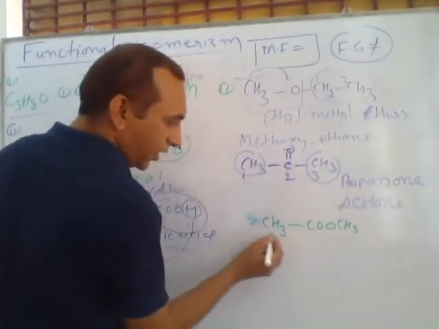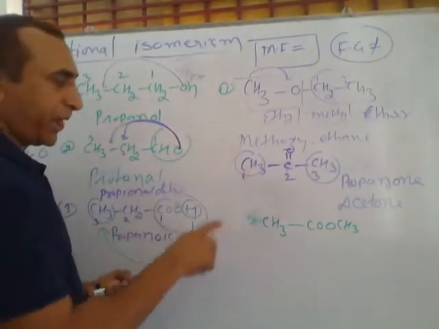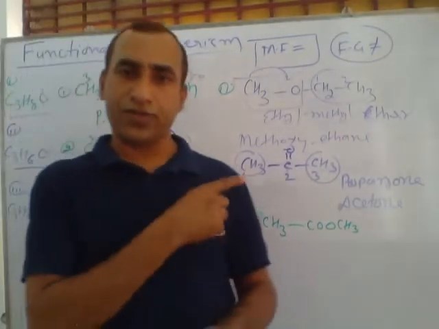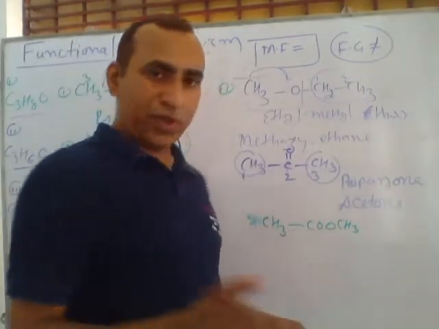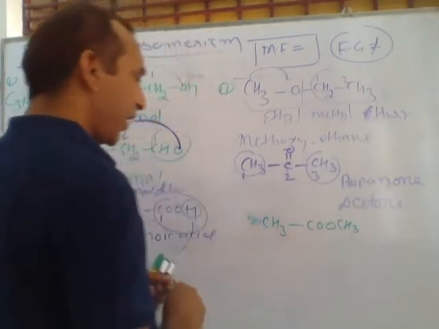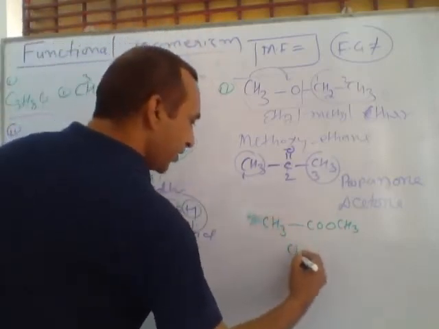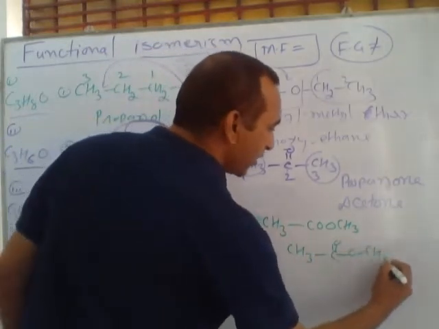The hydrogen came here and CH2 converted into CH3. Now this is actually called ester. In ester, the COO group is present between two CH3. Here its structure is this type: CH3, C double bond O, O and CH3.